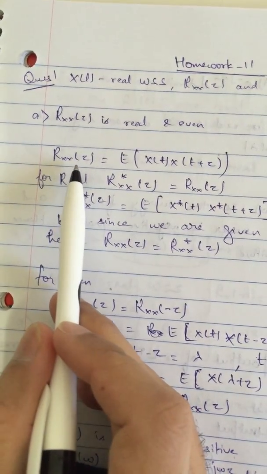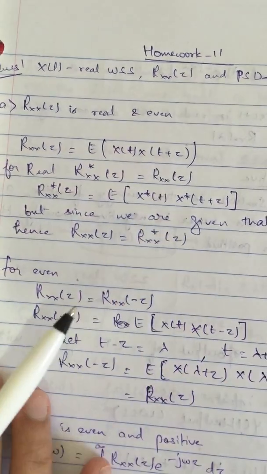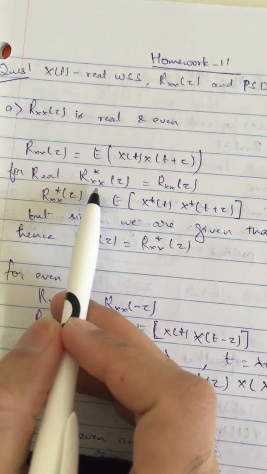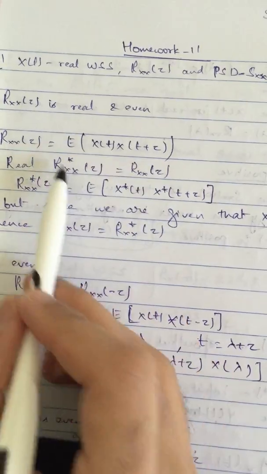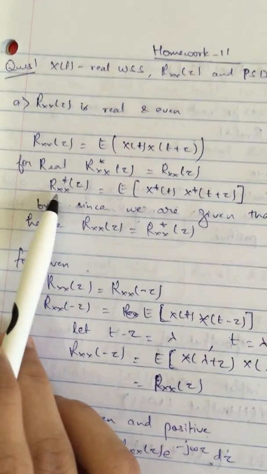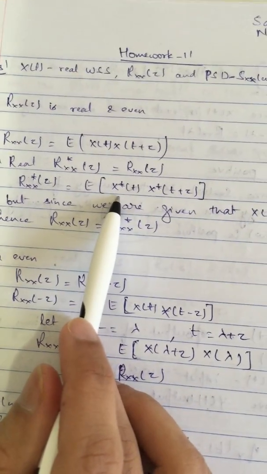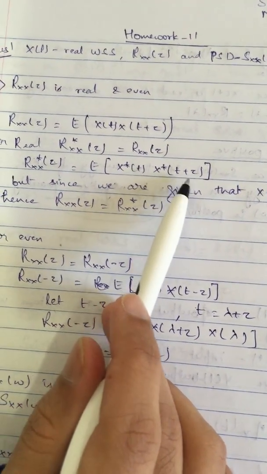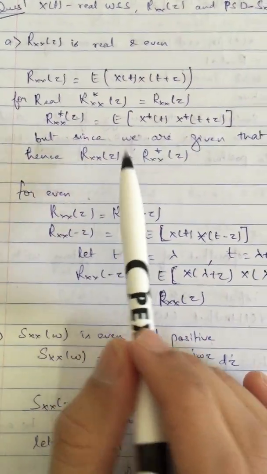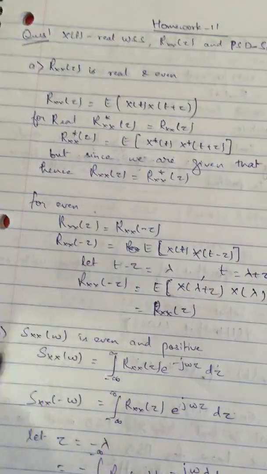So we know that Rxx(tau) is equal to the expected value of x(t) into x(t plus tau). Now for real, we have to show that the conjugate of Rxx(tau) is equal to Rxx(tau). The conjugate of the autocorrelation function is equal to the expected value of x conjugate of t into x conjugate of t plus tau. But since we are given that x(t) is real, we can easily see that Rxx(tau) will be equal to Rxx conjugate of tau.